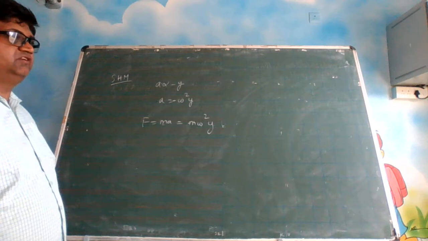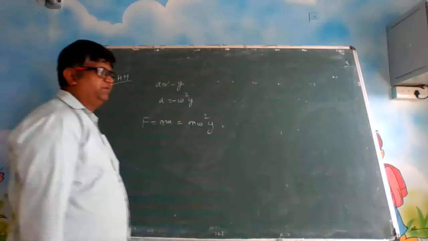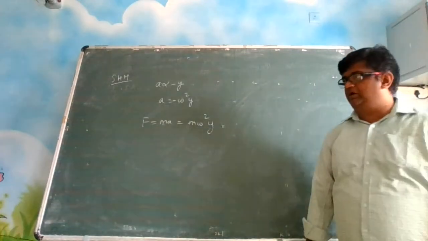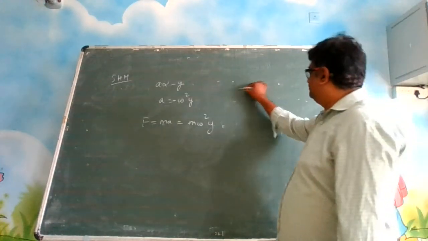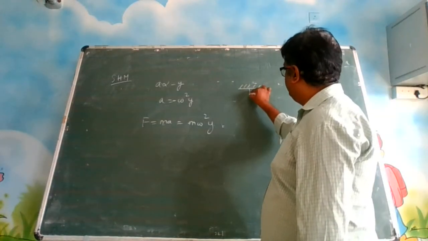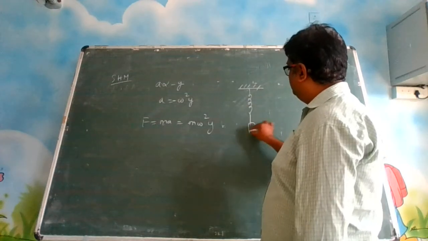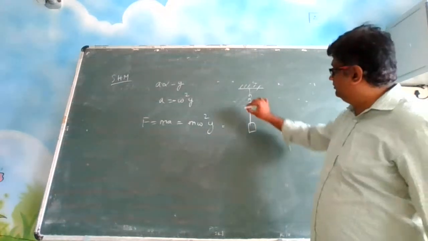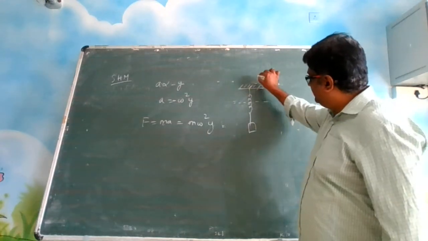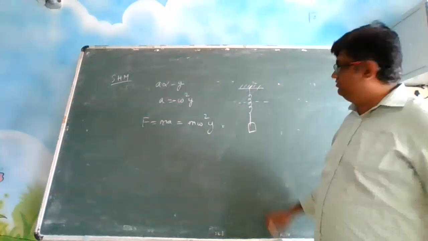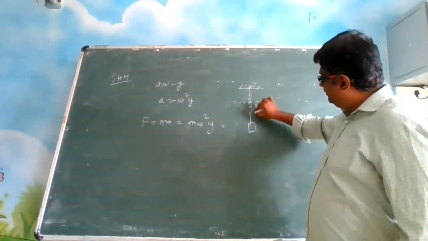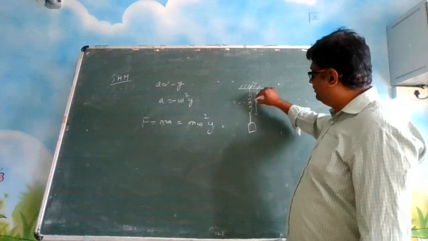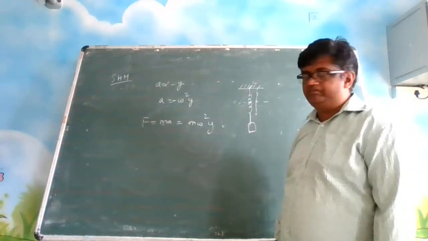Now, if you remember that spring analogy, I told you that spring motion is also a type of simple harmonic motion only. Imagine there is a spring which is suspended from a ceiling, isn't it? Some mass attached to it. Where is the mean position here? The mean position is here. It is not here. Mean position means if you take the center point, you should vibrate to and fro from that mean position, isn't it?